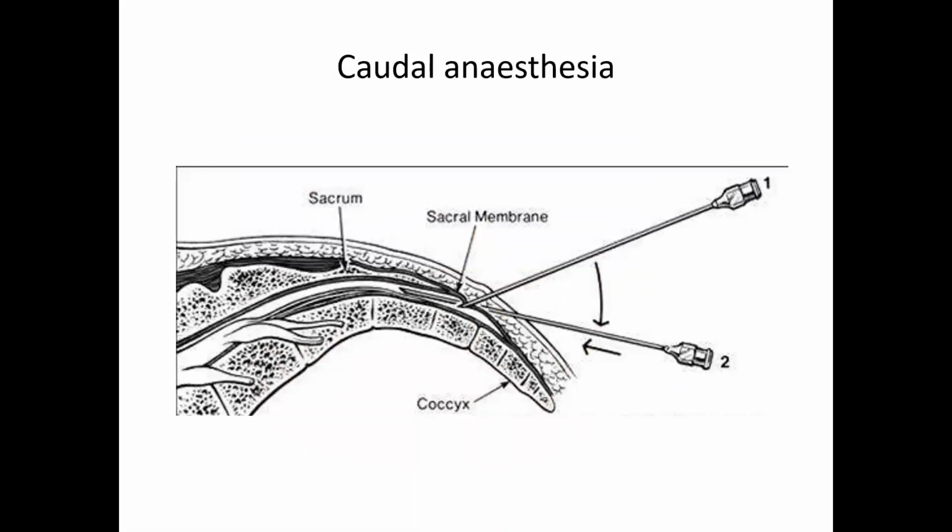We can also do another alternative, which is caudal anesthesia. At the sacral hiatus, the needle is passed initially more horizontally, then it is bent and passed more or less vertically, and then the injection is given. That will cause the terminal sacral fibers to get blocked. That's called caudal anesthesia, in contrast to lumbar puncture, which causes lumbar anesthesia. Here again, one of the reasons why we do caudal anesthesia is to have painless labor.